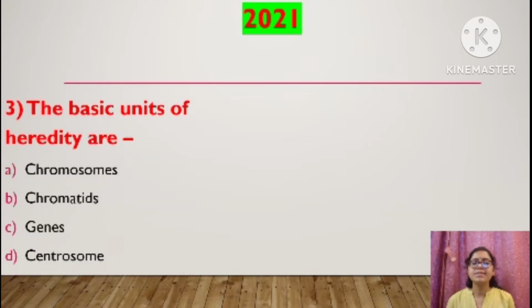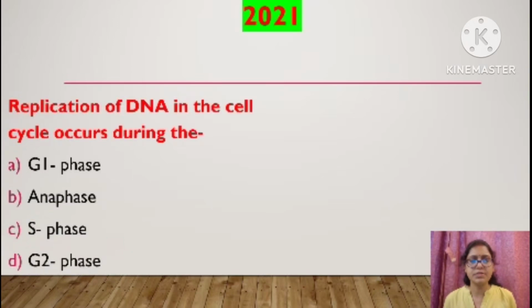The basic units of heredity are, C, that is genes. We know that these genes will be inherited from parents to offspring, from one generation to another generation. These genes will carry the information for some of the body features, right? Some of the characteristics of the individuals. So these genes are the units of heredity. Moving to the next question.